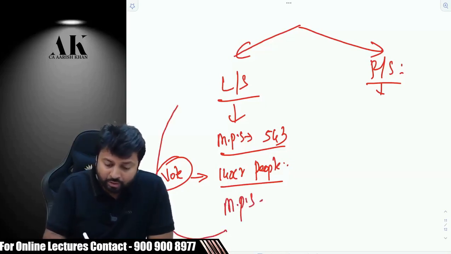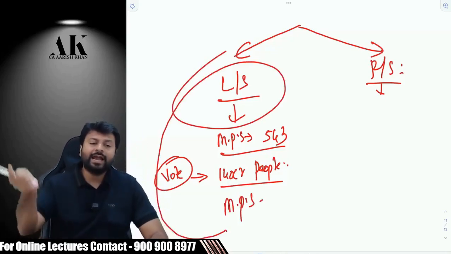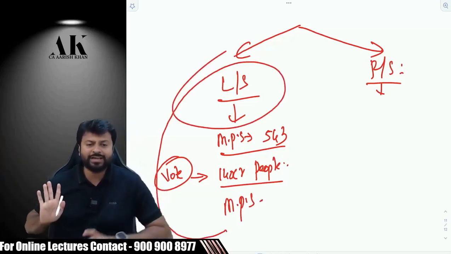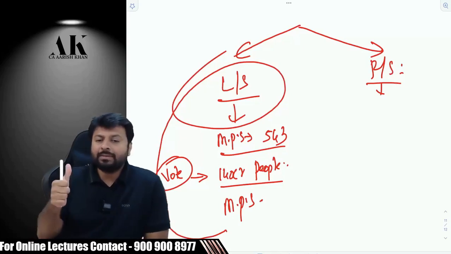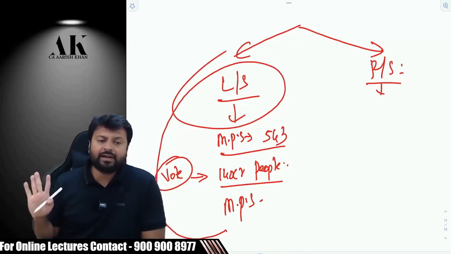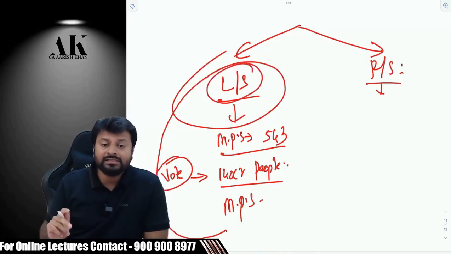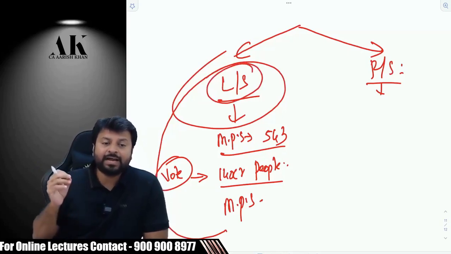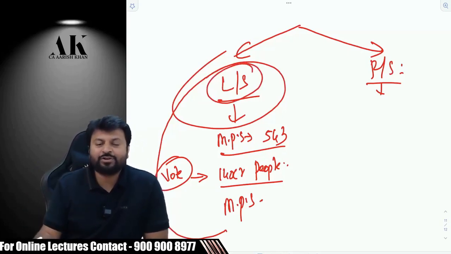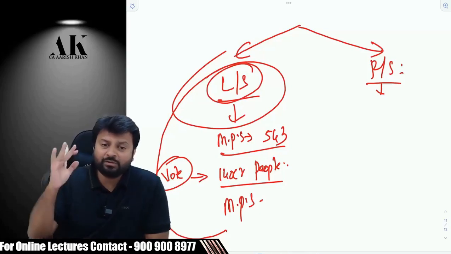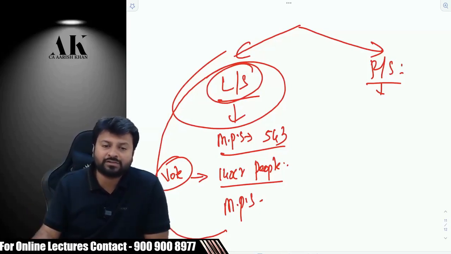And that person will go to the Lok Sabha and sit and represent our constituency. Are you clear? So Lok Sabha members are elected by the people of this country. That is the reason this is also called the People's House. The second name of Lok Sabha is People's House.